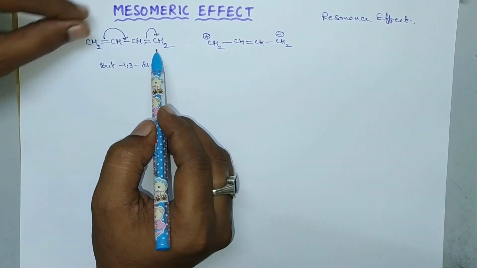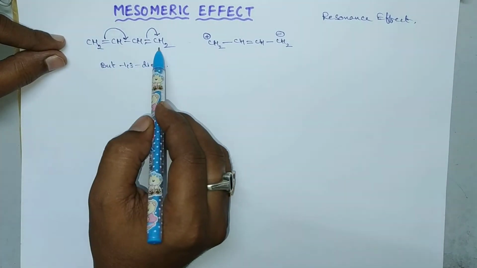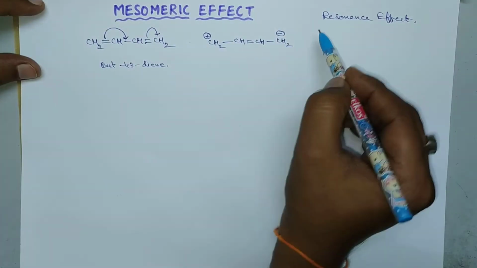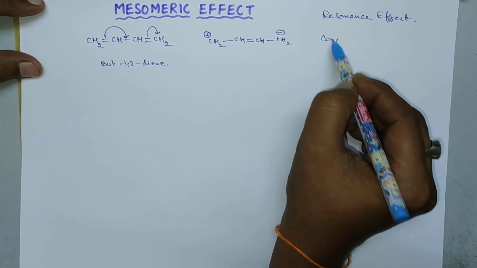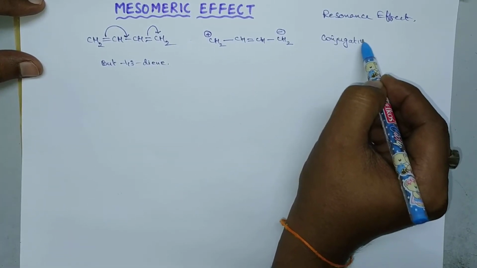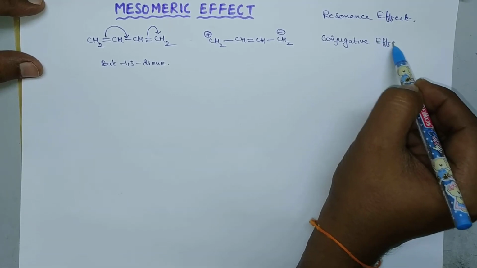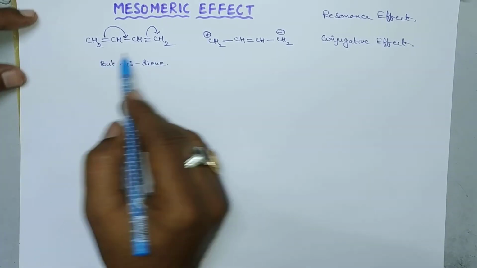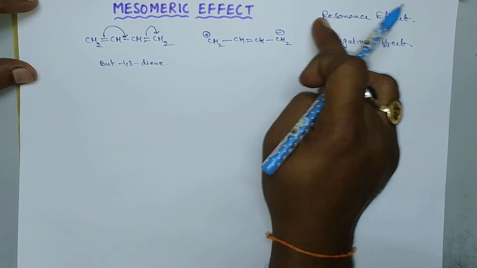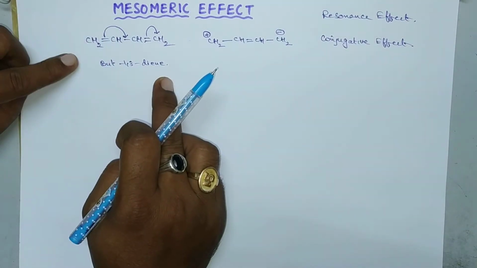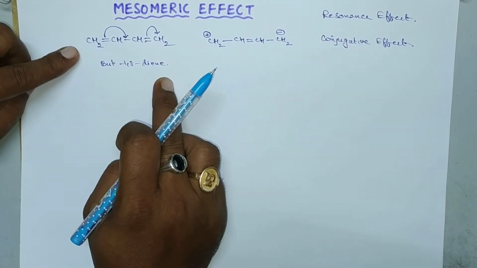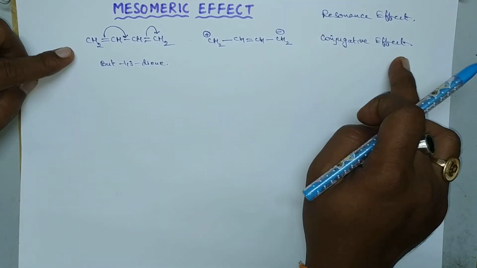Now this mesomeric effect takes place only in case of conjugated systems. That's why this effect is also called the conjugative effect. Since it involves the formation of resonance structures, it is called resonance effect, and since this effect takes place only in case of conjugated systems, it is called conjugative effect.